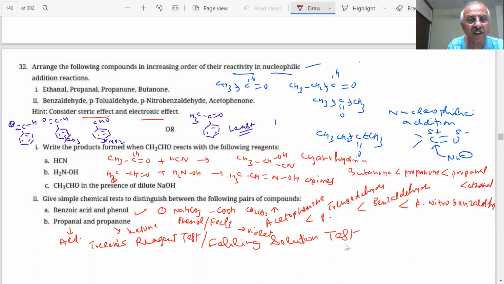One question, CH3CHO in the presence of dilute NaOH. What type of reaction is this? You already know, aldol condensation. Important, such questions will be there in the paper. So you already know what type of products you are getting. What do you get for aldol condensation? CH3CHO plus NaOH.